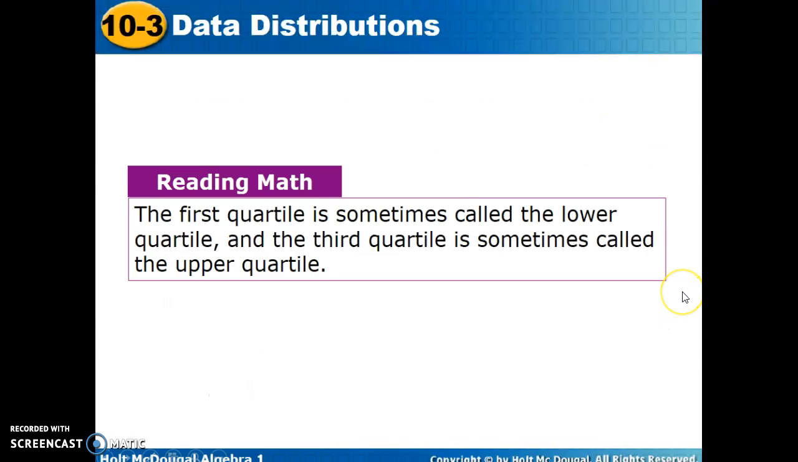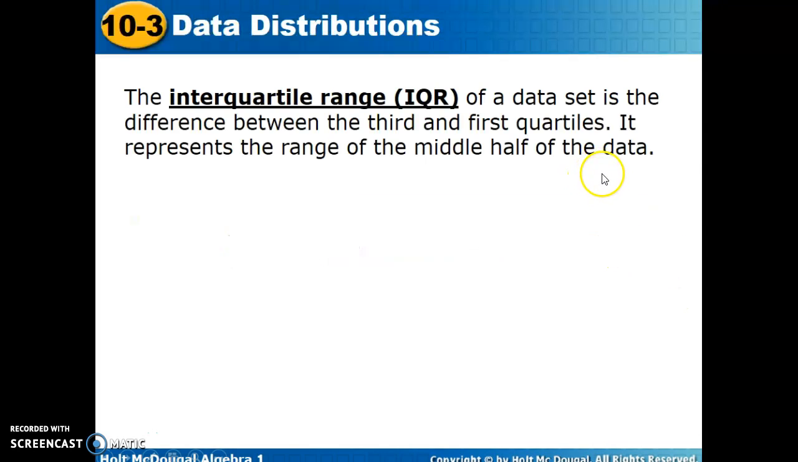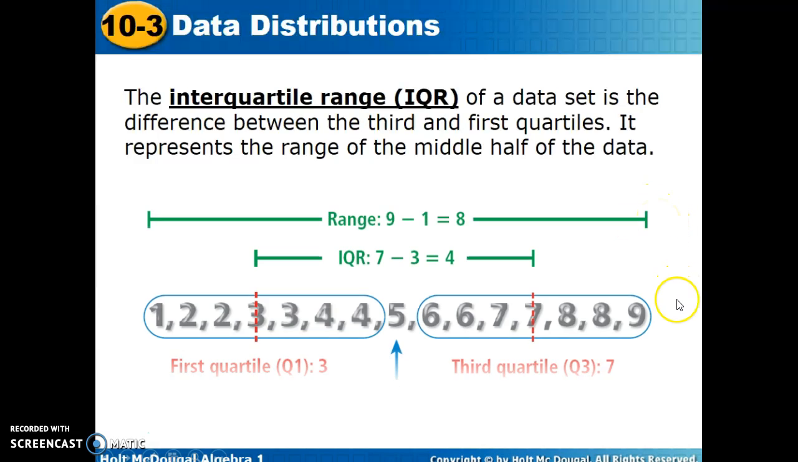So to get started, we're going to find the middle and cut the two halves in half again. The first quartile is sometimes called the lower quartile, and the third is sometimes called the upper. The interquartile range, or the IQR of a data set, is the difference between the third and first quartiles, and it represents the range of the middle half of the data.